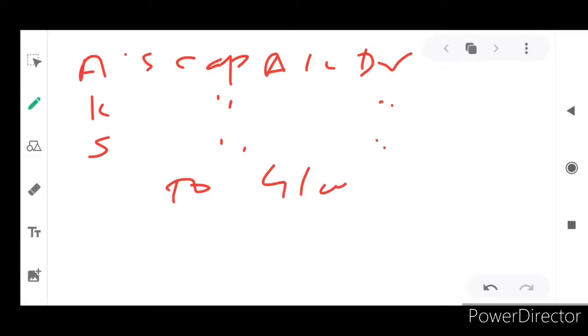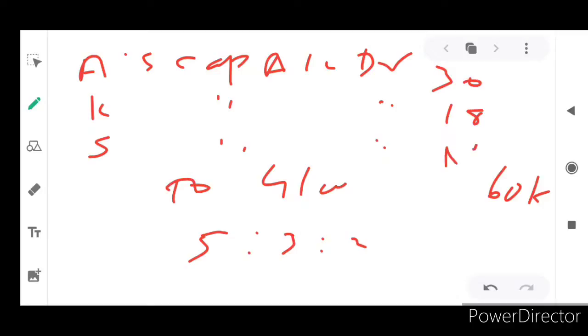The goodwill account is 60,000, isn't it? So 60,000 using 5:3:2 means 30,000 for Alia, 18,000 for Karan and 12,000 for Shilpa. So we write off the goodwill now.